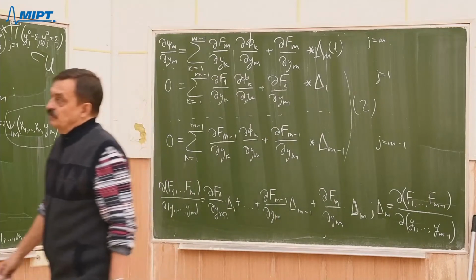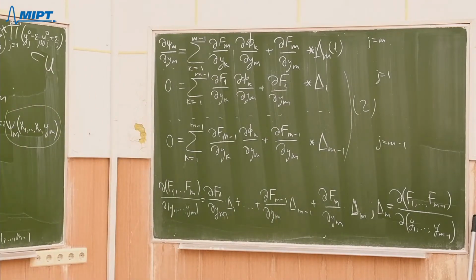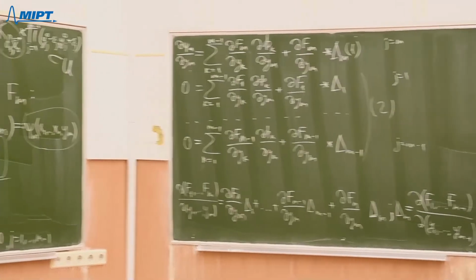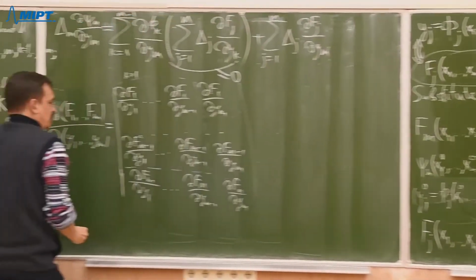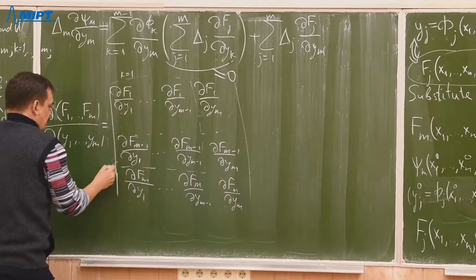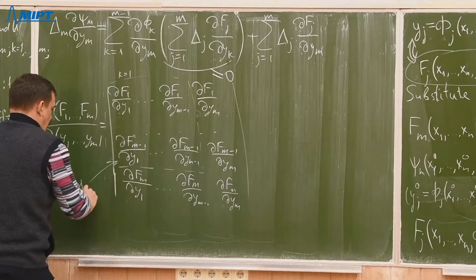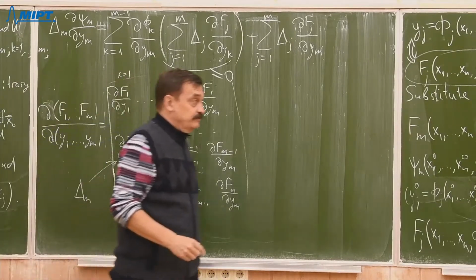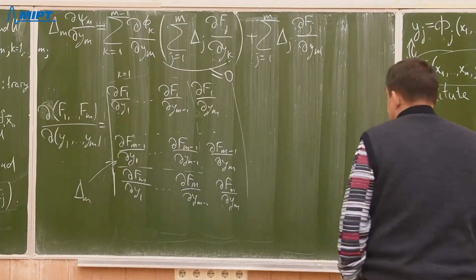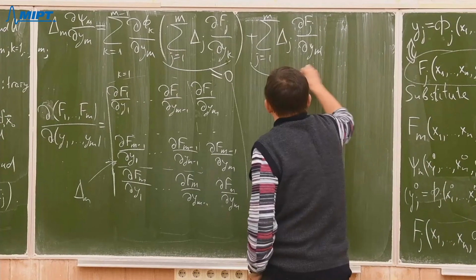So we supposed that delta m, for our point x0, y0, is not 0. And that is precisely this term.